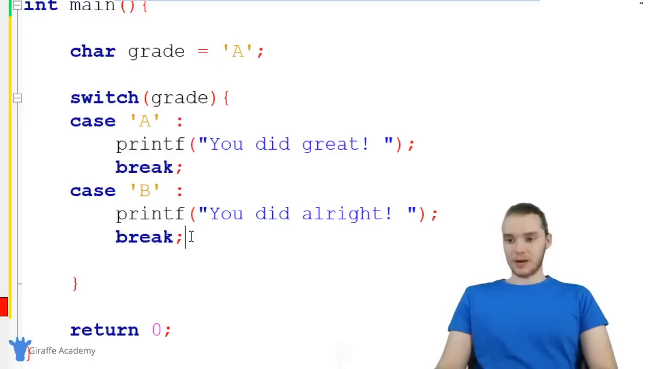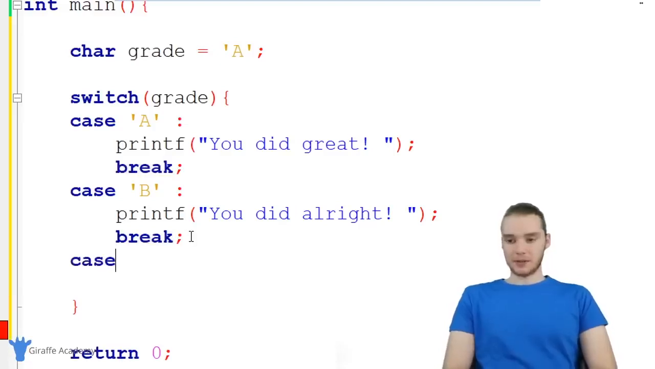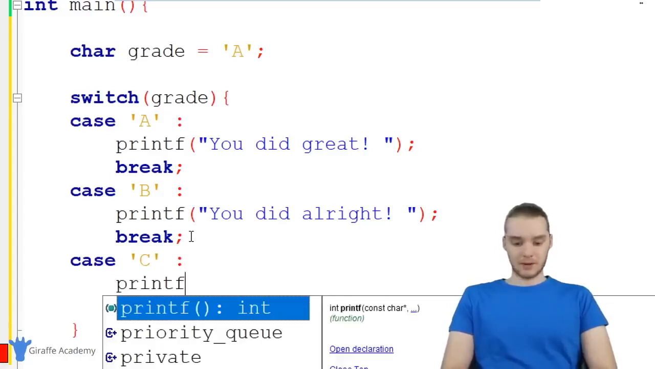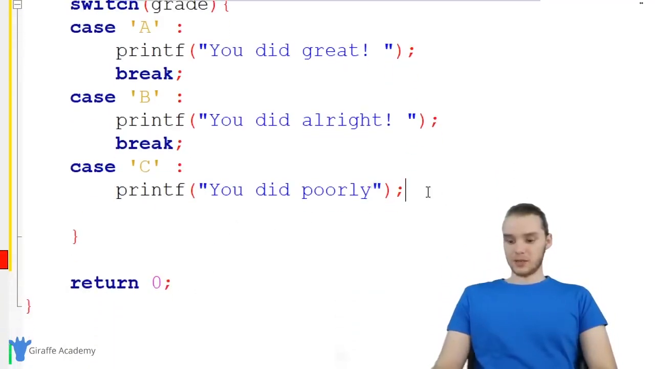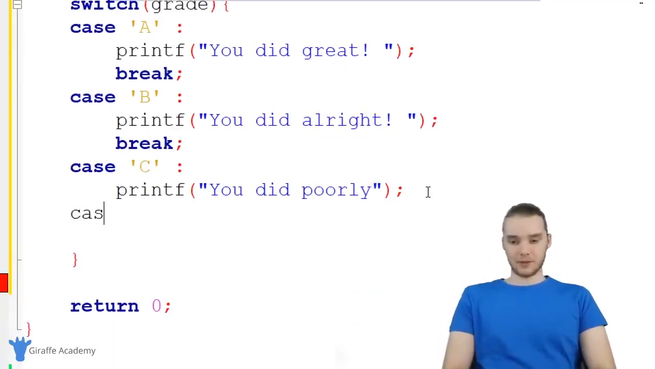And then we're also going to break. And down here I'm going to make another one. So I'll say case, and this time we'll make it C. In the case that they get a C, I'm going to print out poorly. And there's a couple more that we can check. So we can check if they got a D or an F.